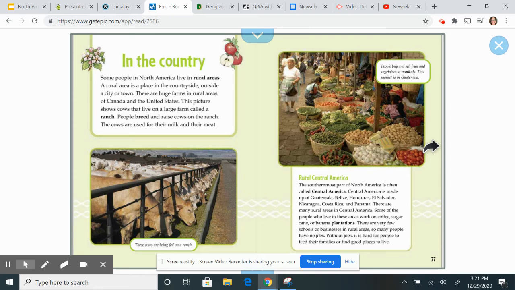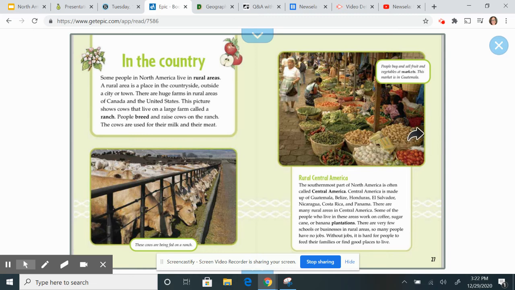In the country. Some people in North America live in rural areas. A rural area is a place in the countryside outside a city or a town. There are huge farms in rural areas in Canada and the United States. The picture shows cows that live on a large farm called a ranch. People breed and raise cows on the ranch, and the cows are used for their milk and their meat.